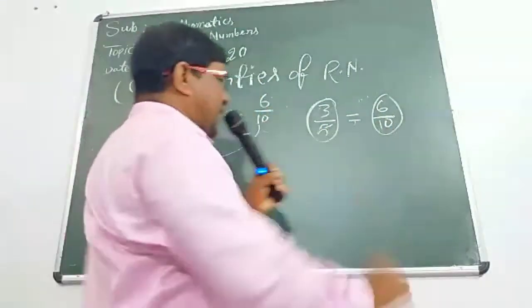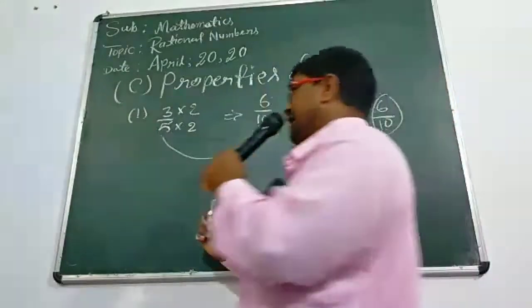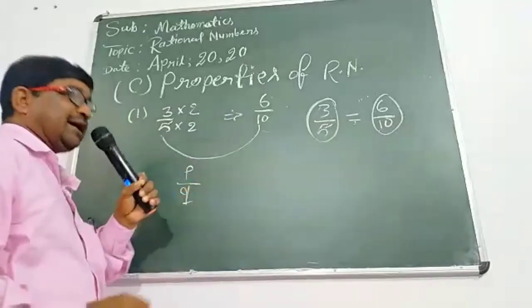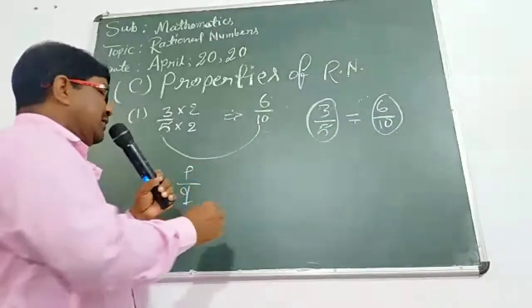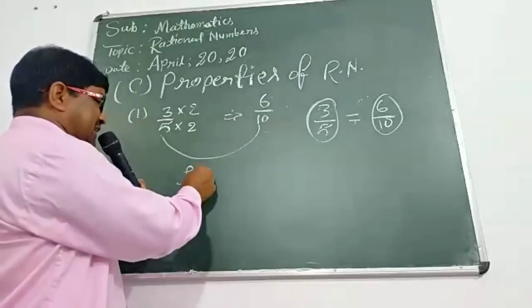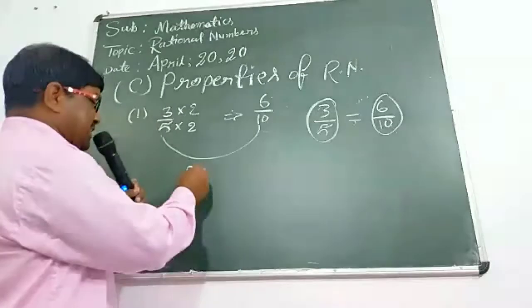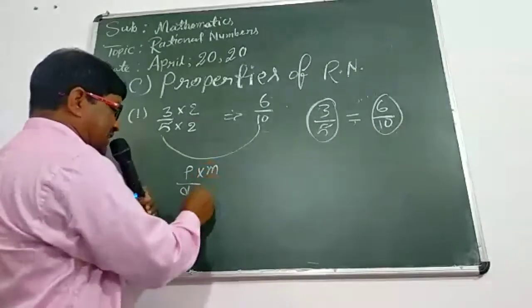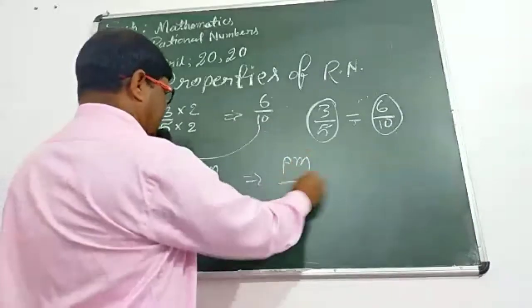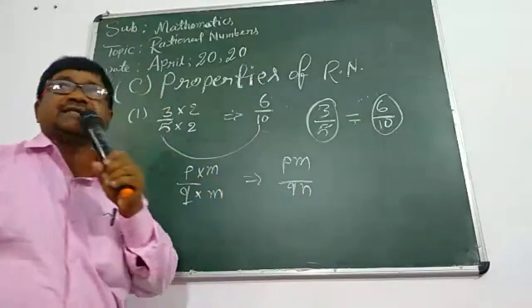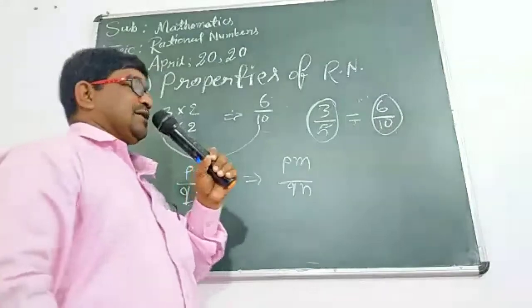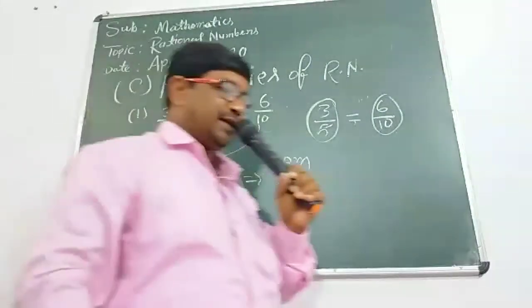And here, the main thing you should understand: if you have a rational number P upon Q and you are multiplying numerator and denominator by an integer except 0, suppose that integer is m, you are getting another number Pm upon Qm. So this is a rational also. That is called equivalent rational numbers.